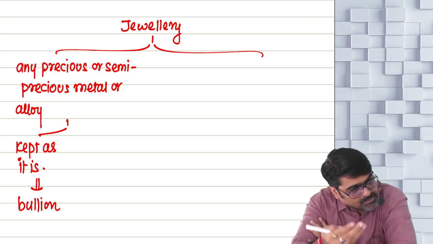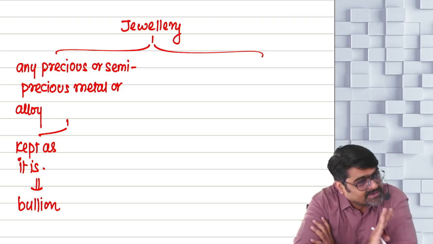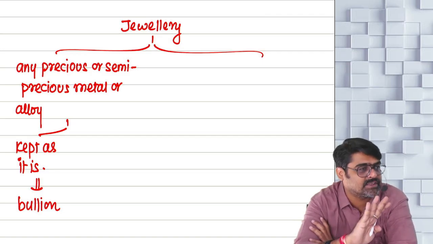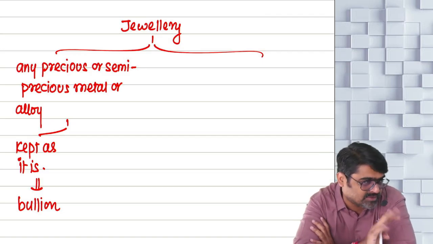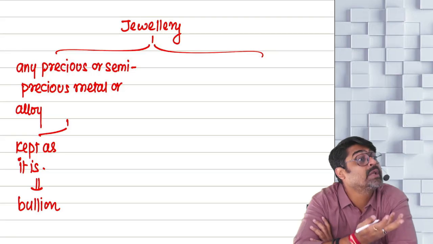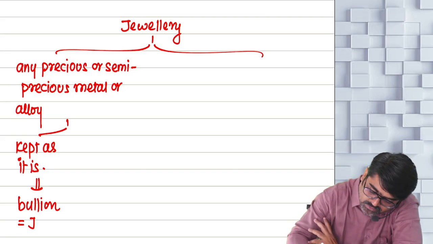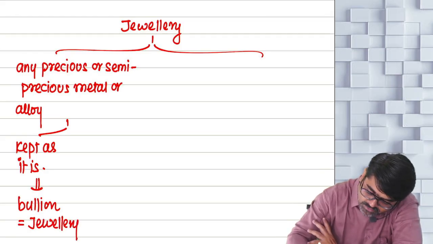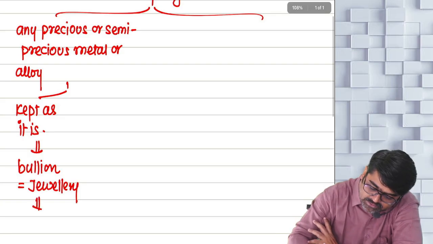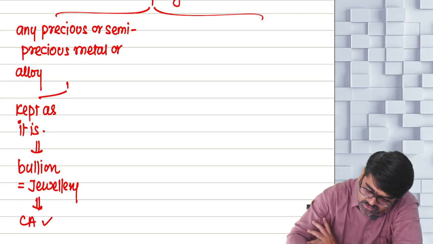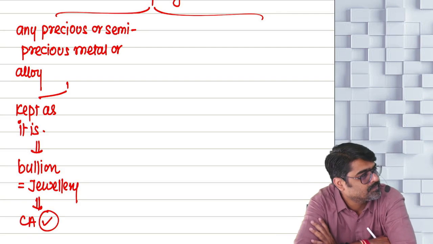So if you keep the metal as it is with you, precious or semi-precious, metal or alloy, in the form of bullion, then bullion is equal to jewelry, and if it is a jewelry, it has to be your capital asset.